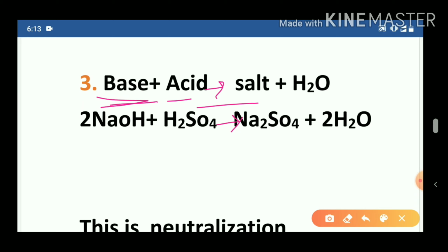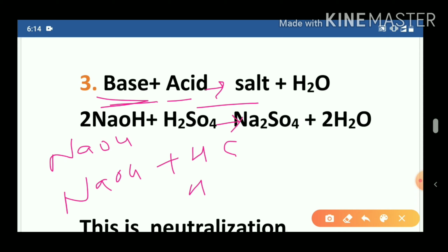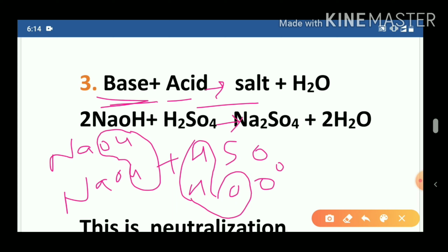Now see, 2 NaOH, NaOH, NaOH. H2SO4, we can write H and H like this. Now SO4, S, how many oxygen? 1, 2, 3 and 4. Now the first thing is to take out the water. Now see how many water molecules are there. H2O, we can take out one water from here. H2O we have taken out one, and now from here also we can take out H2 and O. In this way we have taken out two water molecules.